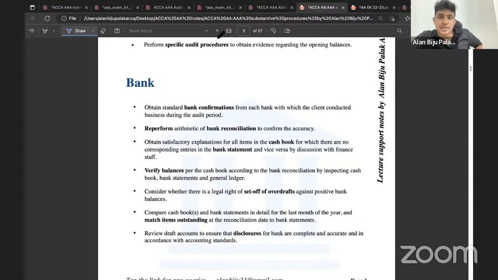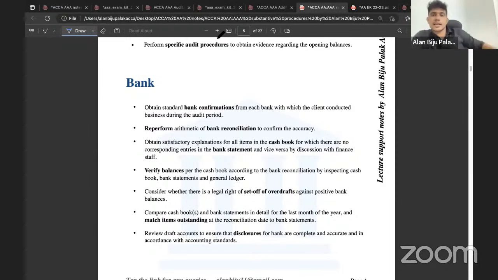Instead, you need to consider what is actually mentioned in the scenario. Consider that the scenario specifies that the client company has not prepared the bank reconciliation statement. So if the client has not prepared the bank reconciliation statement, as an auditor, you will not be able to mention that the bank reconciliation statement has to be reperformed by the auditor. Bank reconciliation statement client perform ചെയ്തിട്ടില്ല എന്നാണ് സിനാരിയോയിൽ പറഞ്ഞേക്കുന്നുണ്ടെങ്കിൽ അത് റീകാൽക്കുലേറ്റ് ചെയ്യാൻ അല്ലെങ്കിൽ റീപെർഫോം ചെയ്യാൻ നമുക്ക് പറയാൻ പറ്റുമോ? പറ്റില്ല. പറഞ്ഞാൽ നമുക്ക് മാർക്ക് കിട്ടില്ല.